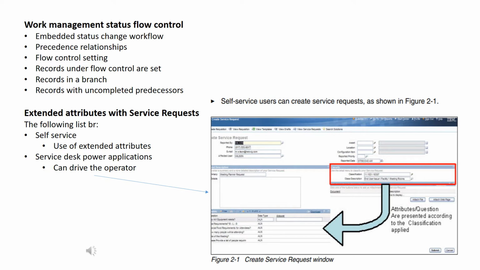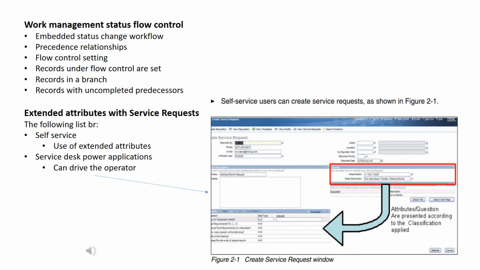Now the records in the branch of a hierarchy that are complete roll the completion up to the parent of that branch, moving progress to the next eligible phase of the project. Records with uncompleted procedures may not be manually set into progress, preventing the user from inadvertently starting tasks that are not required or that are not ready.